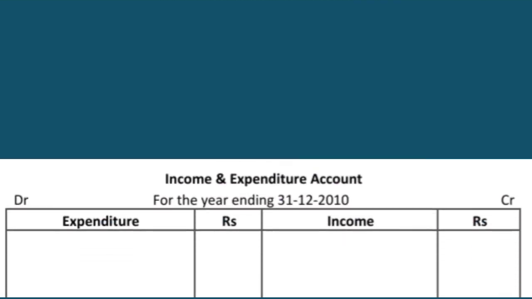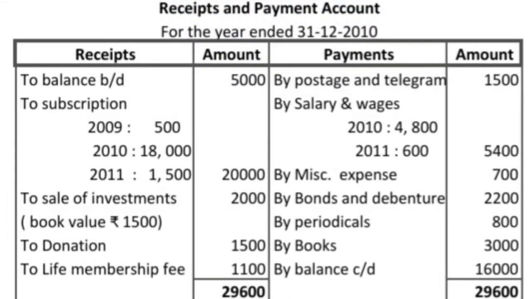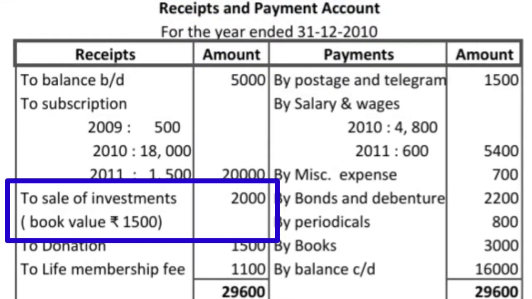We can take only 2010. So we will enter subscription on the credit side of the income and expenditure account, by subscription rupees 18,000. In the receipt and payment account, subscription is shown on the debit side, so we need to enter it here on the credit side in the income and expenditure account. Okay. Next item, sale of investment is rupees 2000.